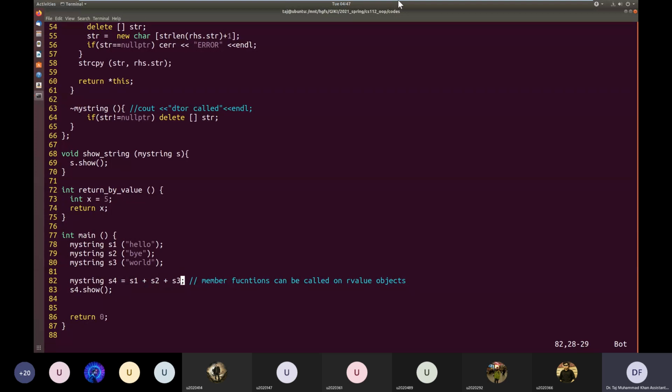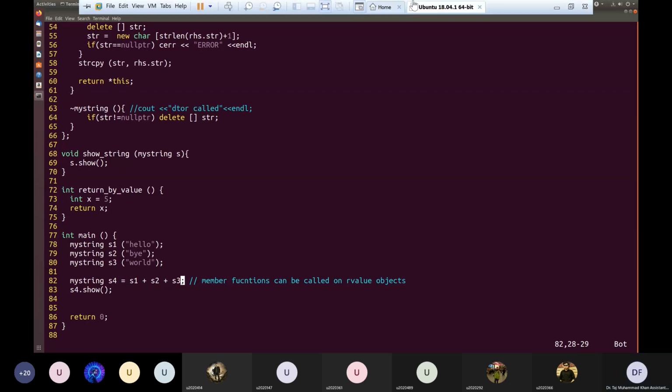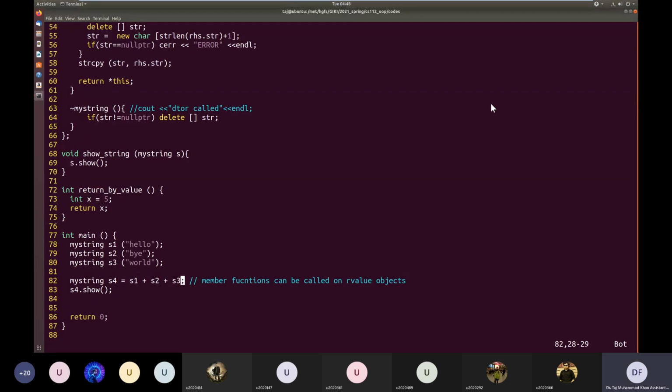Okay, is it clear, the creation of temporary objects in S1 plus S2, and the fact that those temporary objects are R values, and that the C++ standard allows member functions to be called on temporary R values? I'm hoping that is clear.